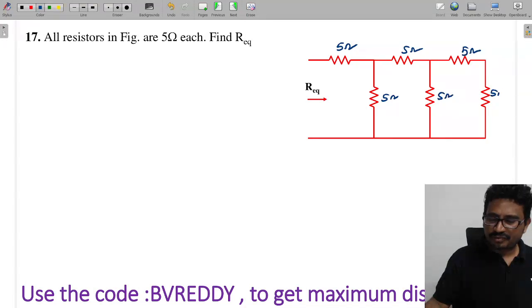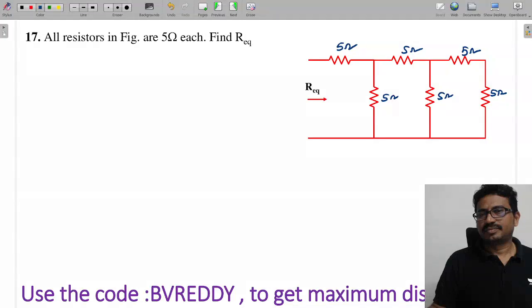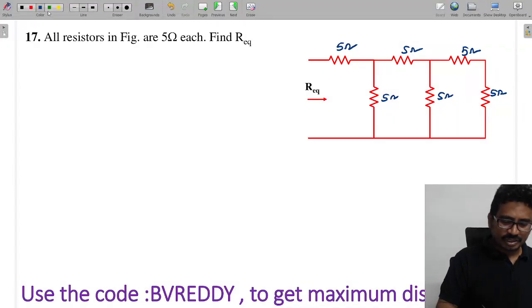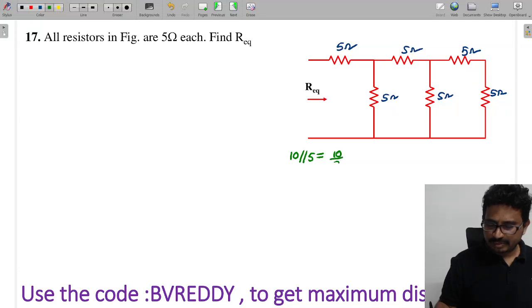Now 5 and 5 are in series, which will become 10. 10 and 5 are in parallel; 10 parallel to 5 will come as 10 by 3. 10 by 3 and 5 are in series, so that is 10 by 3 plus 5, which is 15 plus 10, so this is 25 by 3.